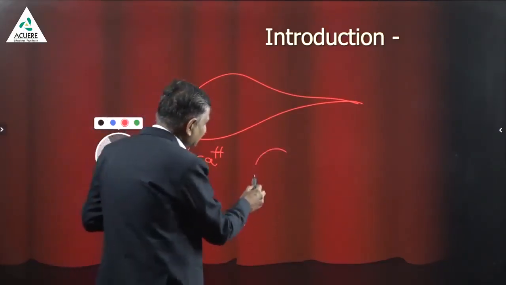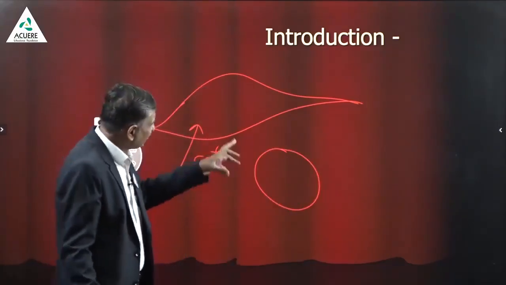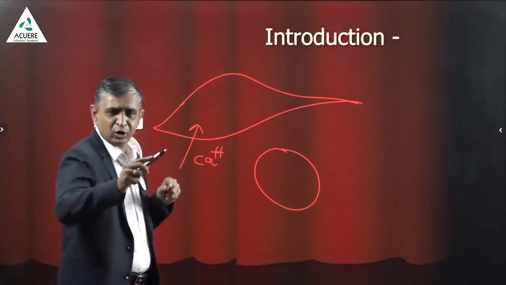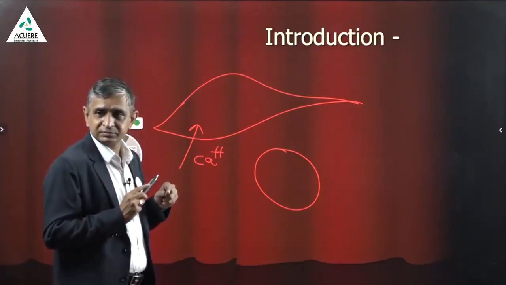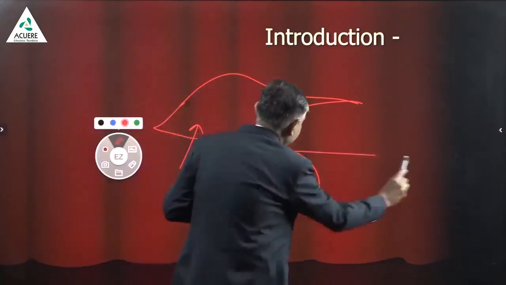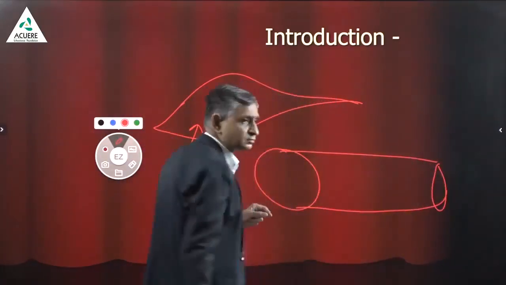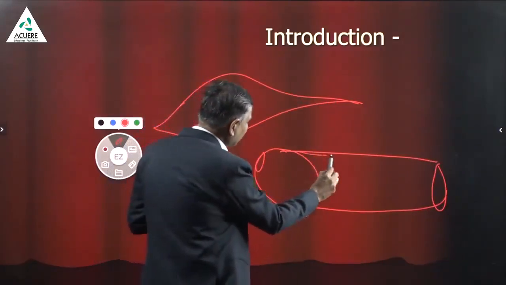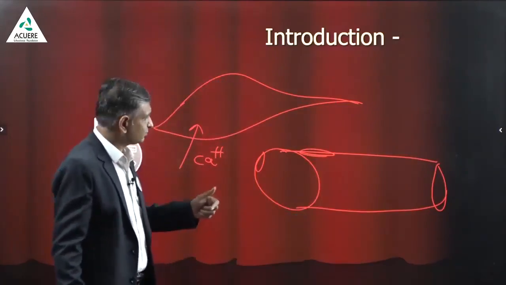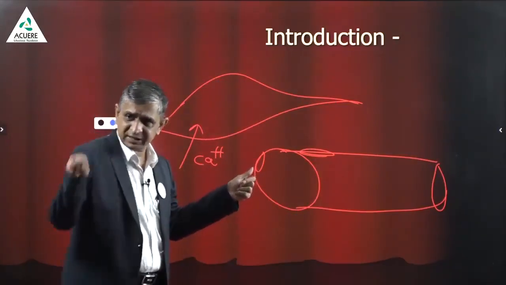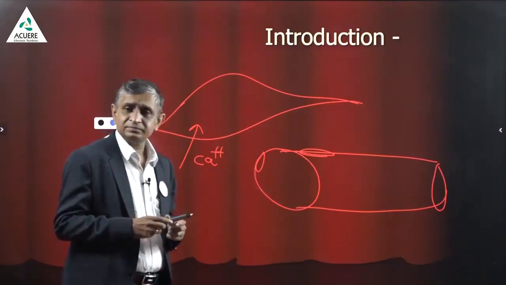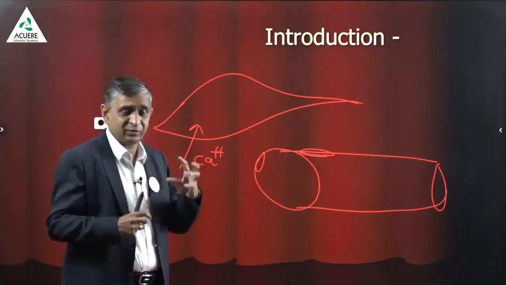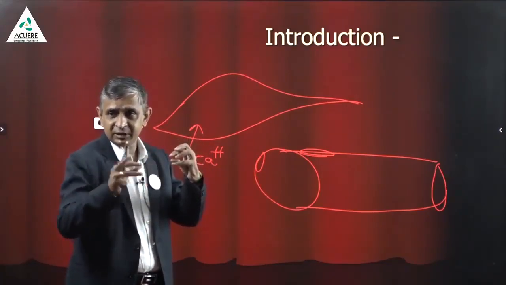All of you know this is the vessel. The vessel is made up of the smooth muscles, a circular smooth muscle and a longitudinal smooth muscle. This is circular smooth muscle and these are longitudinal smooth muscle. When they contract, the vessel will contract from all the sides. Are you getting my point?